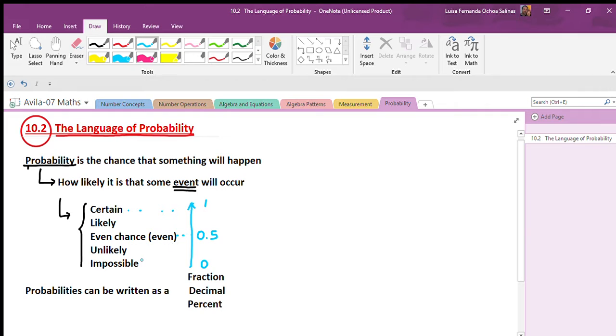Now, probabilities, this is very important, and I hope that by now you have watched the playlist that I posted on percentages, fractions, and decimals. So probabilities can be written as a fraction, as a decimal, and as a percent, okay? If we talk about, let's say, this one, even, and we write it as a fraction, we know that it's going to be a half, so it's 1/2. If we write it as a decimal, it's going to be 5/10. And if we write it as a percent, it will be 50%.